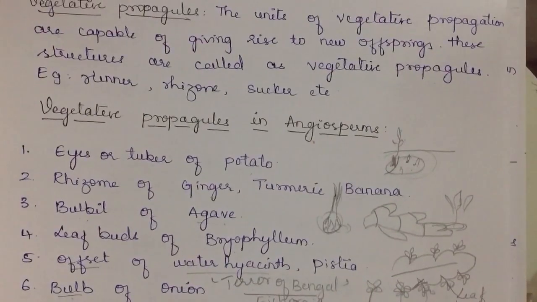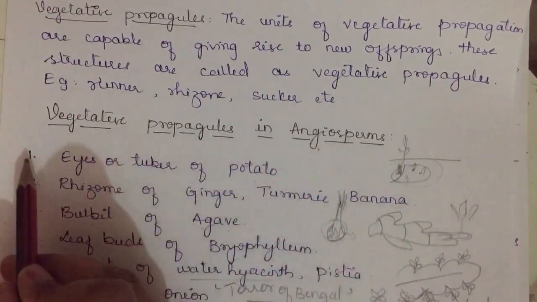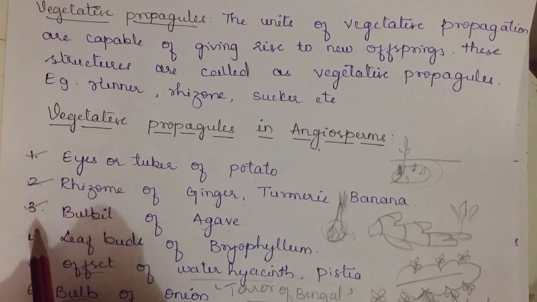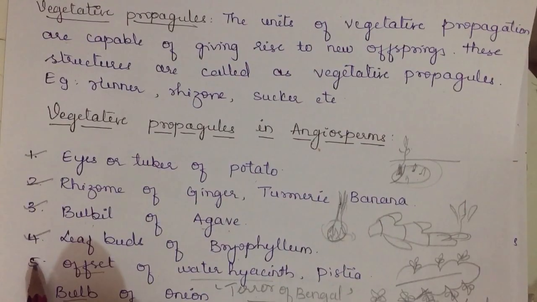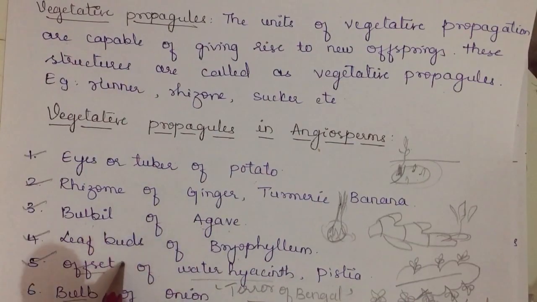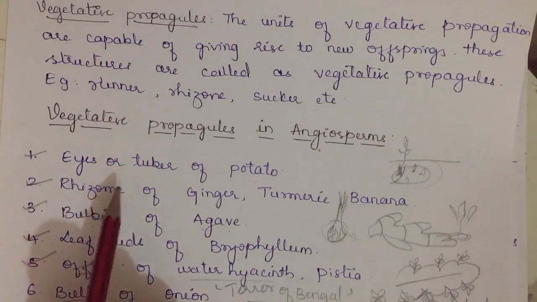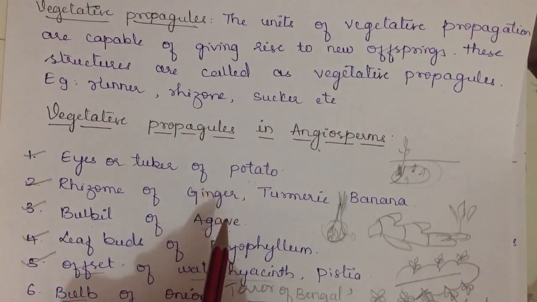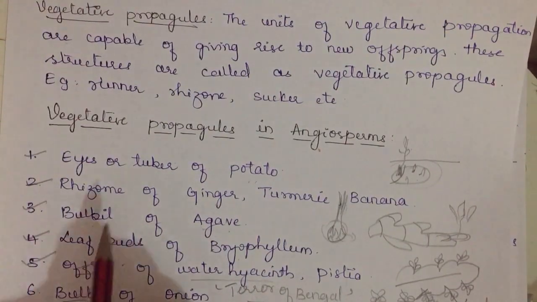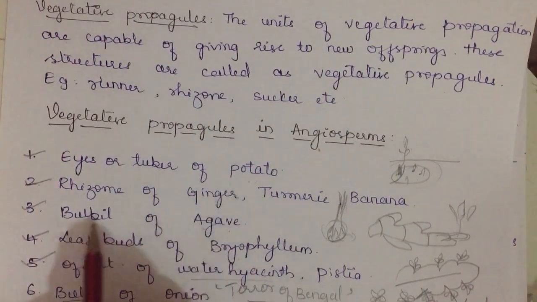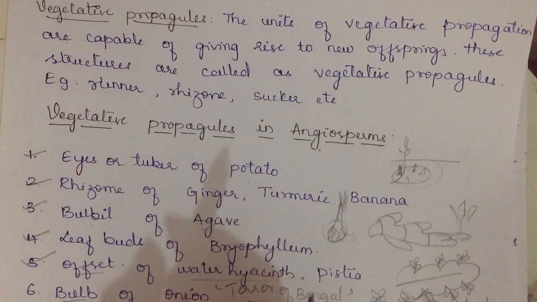Very important ones which they have asked are: eyes of potato, rhizome of ginger, bulbil of agave, leaf buds of Bryophyllum, offset of water hyacinth. These first five are very important, which they have asked and which are given in your textbook. They will mention the vegetative propagules of potato, ginger, agave, Bryophyllum, water hyacinth, and then you have to mention these as the vegetative propagule. Or they may ask, vegetative propagule is an eye of which type of angiosperm? Then it is potato. Vice versa questions will be asked.